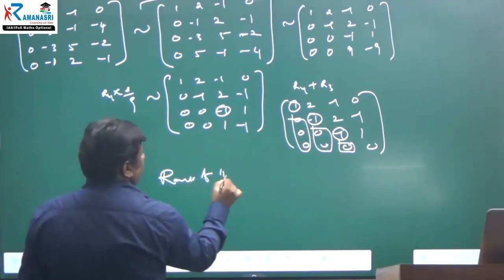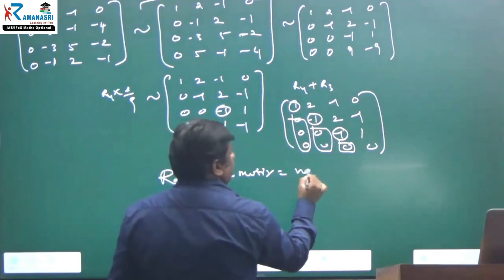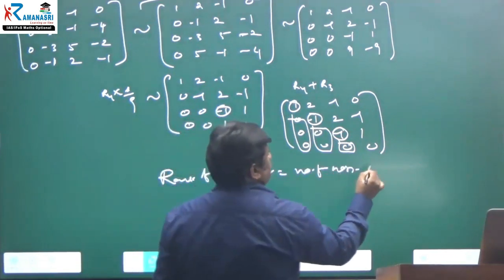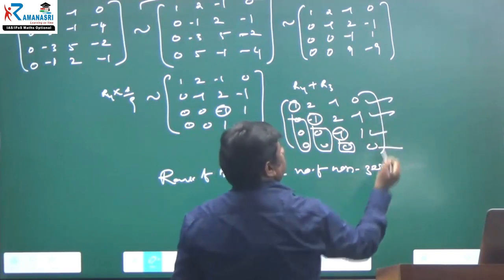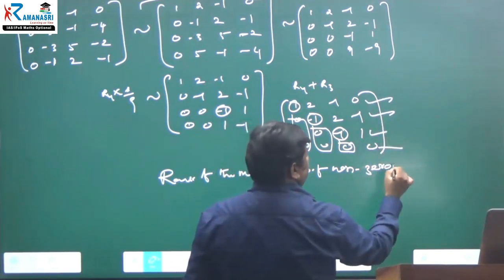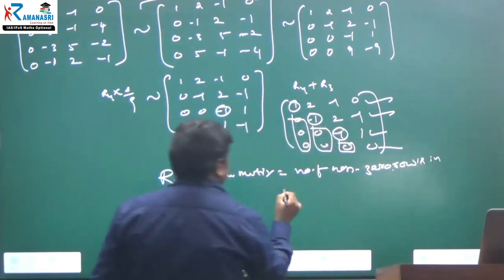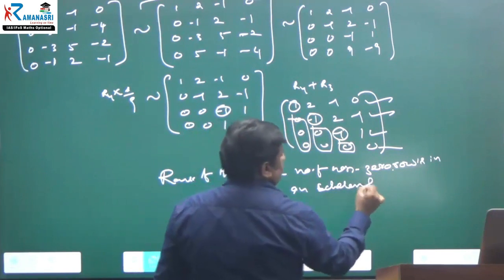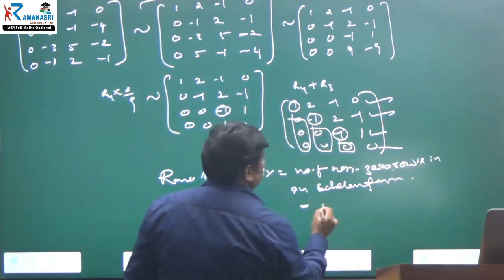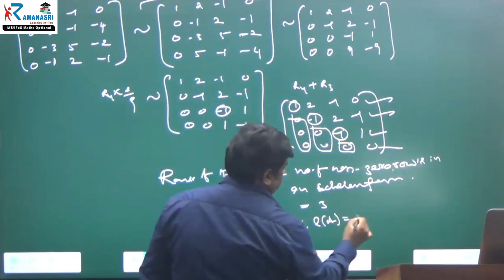This is the 0 row. These 3 are non-zero rows. That is equal to 3. Therefore, rank of the given matrix A is equal to 3.